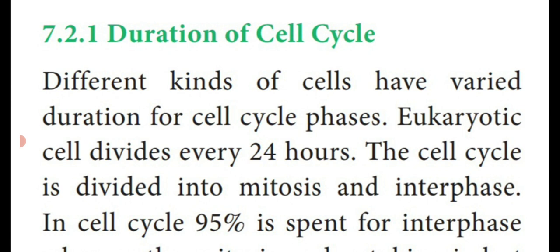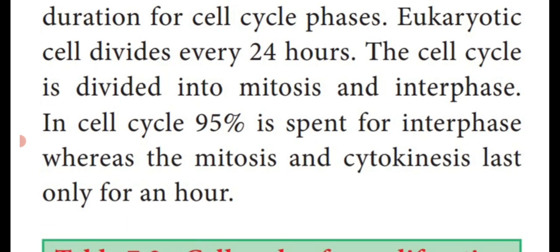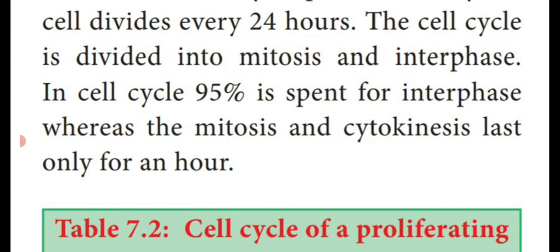So this cell cycle in a eukaryotic cell is divided into two: one is mitosis and the other is interphase. In this cell cycle, 95% of the time is spent for interphase. The remaining 5% only is taken for mitotic cell division, and cytokinesis, that is splitting of the cytoplasm.